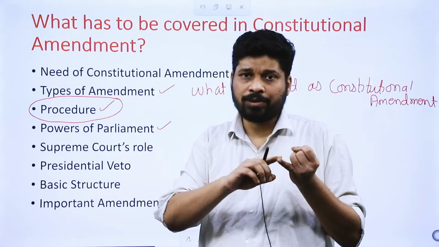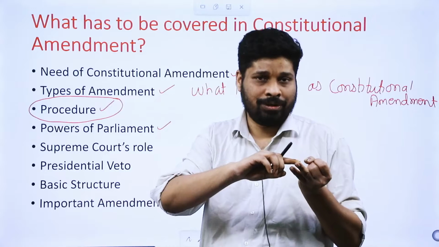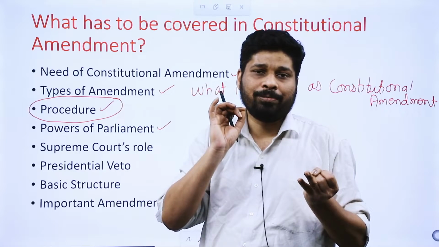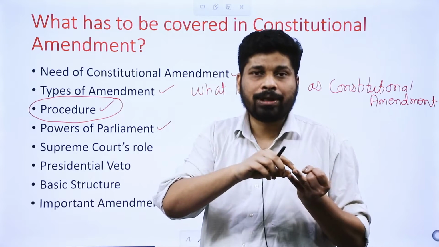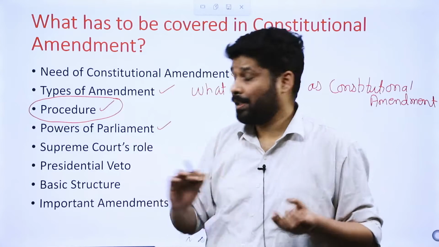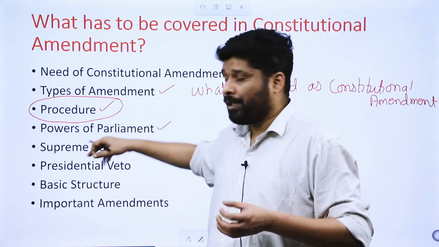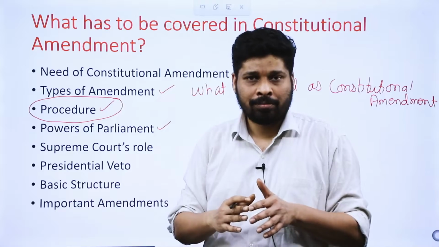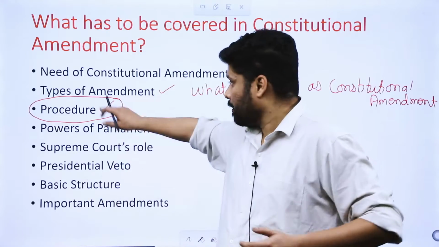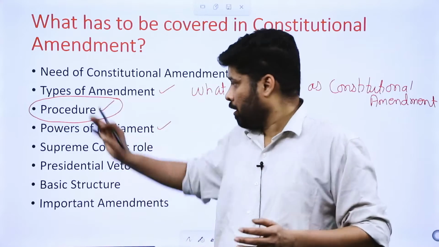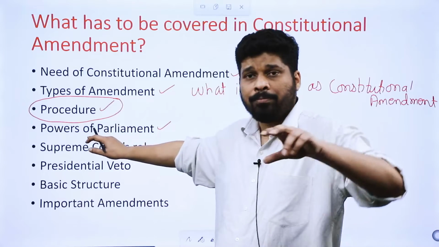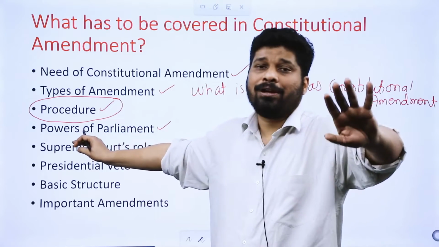So first is procedure and second is powers of the house with respect to constitutional amendment. These are the 2 pointers from which most questions come. Most of the time these 2 pointers are asked in combination, in multiple statement questions. You have to know the procedure, the powers of parliament, and the power of the individual house.